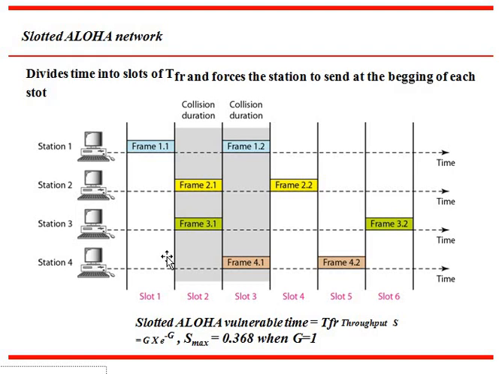In slotted Aloha, the station is forced to send the frame at the beginning of the slot. If a collision occurs, the whole frame gets collided. But in the previous case, pure Aloha, only the starting part, the ending part, or sometimes the whole frame gets collided. In slotted Aloha, the station is forced to send at the beginning of each slot, so the collision will happen for the whole frame.